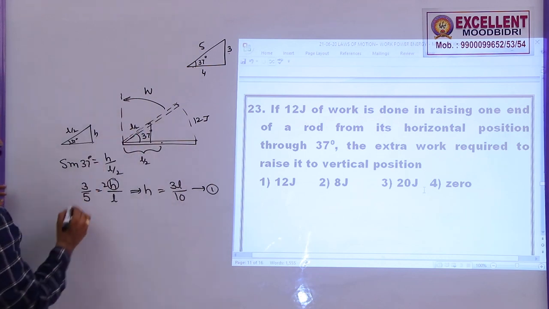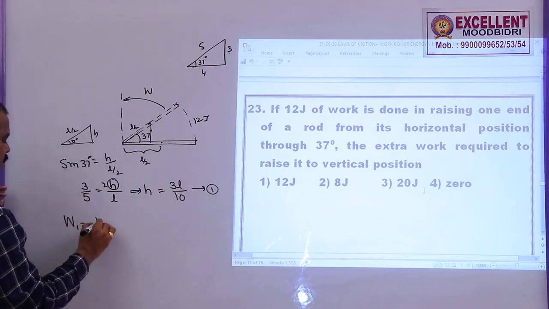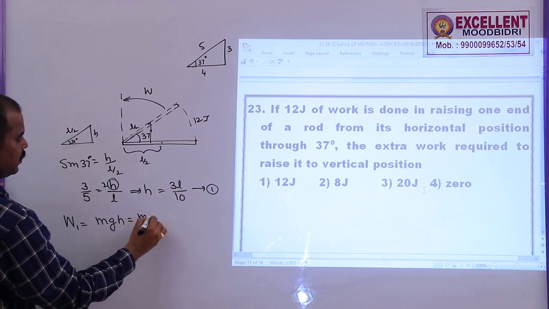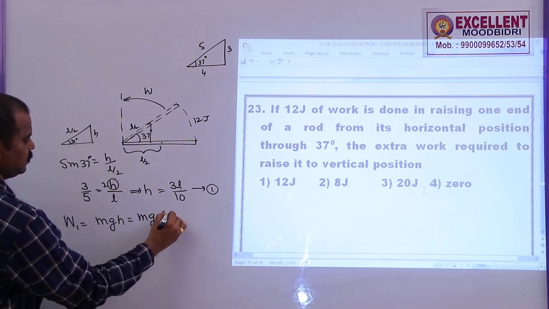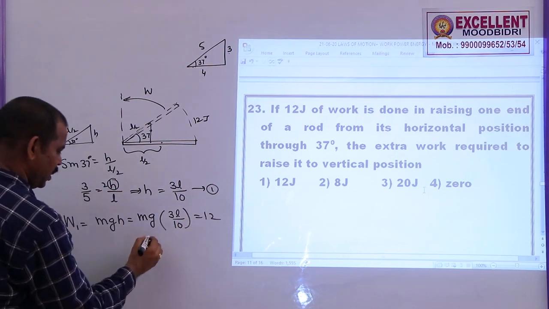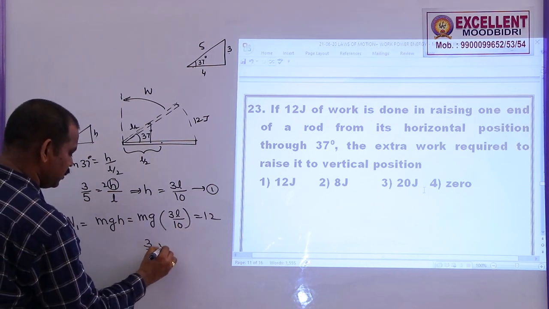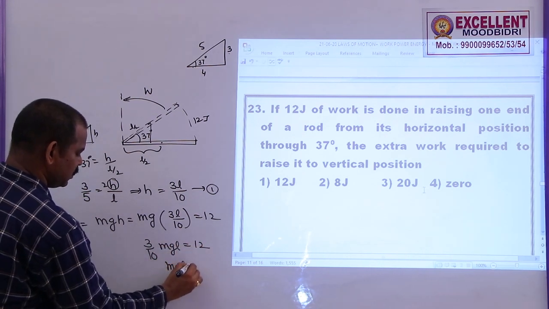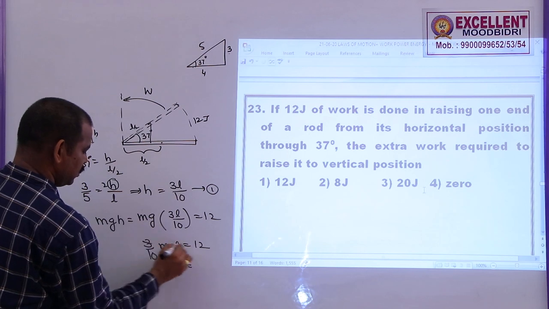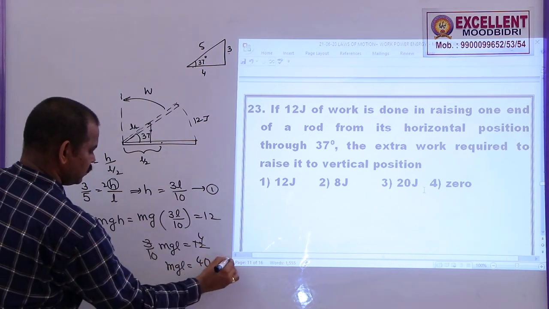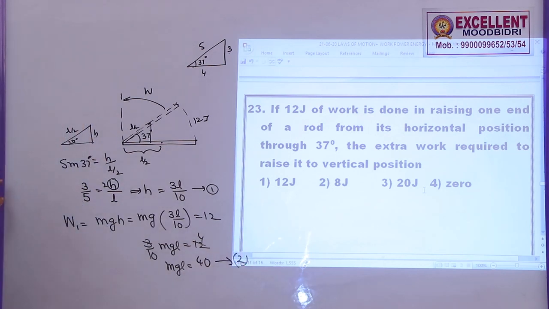So what is the work done in the first case? Work done in the first case is equal to mg into h. The m is not given, g is not given, but h is equal to 3L by 10. This is equal to 12. So what can we write? 3 by 10 mgL is equal to 12. mgL is equal to 12 2s are 3 1s, so 3 4, so this is 40. This is equation 2.